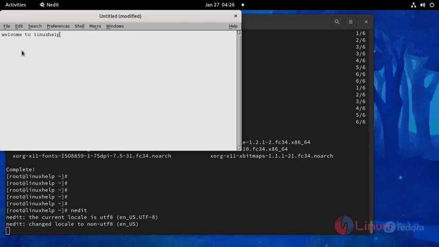With this, the process of installing NEdit on Fedora 34 comes to an end.